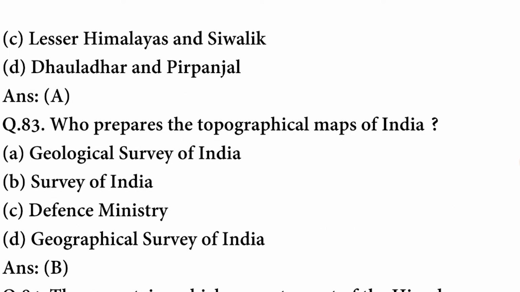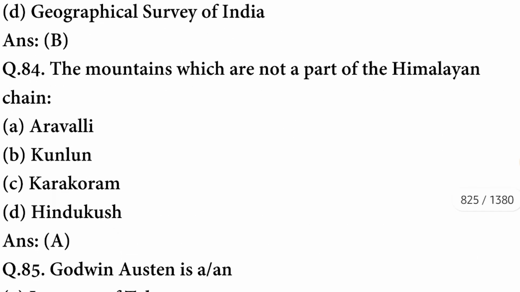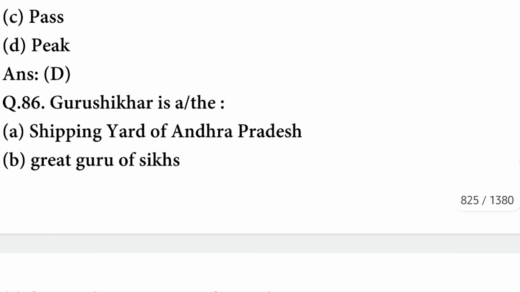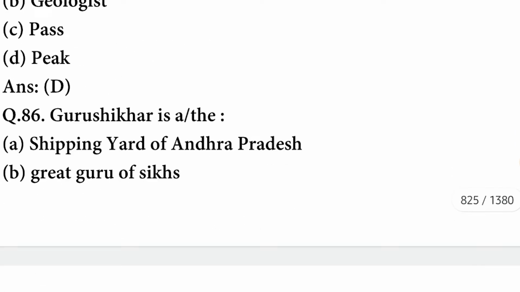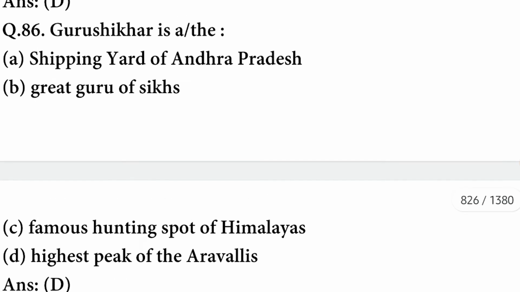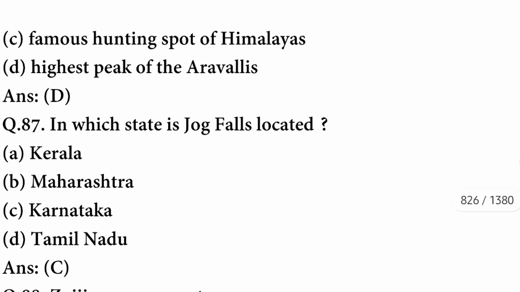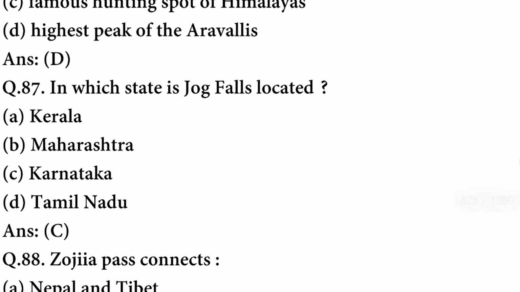Who prepares the topographical maps of India? It is prepared by Survey of India. The mountains which are not a part of Himalayan chain are Aravalli. A option is correct. Godwin Austen is a peak. The option is correct. Guru Shikhar is the highest peak of the Aravalli. The option is correct. In which state is Jog Falls located? Jog Falls are located in Karnataka.